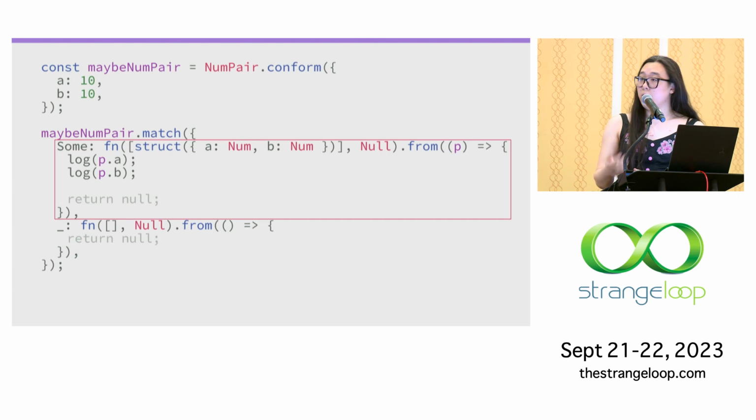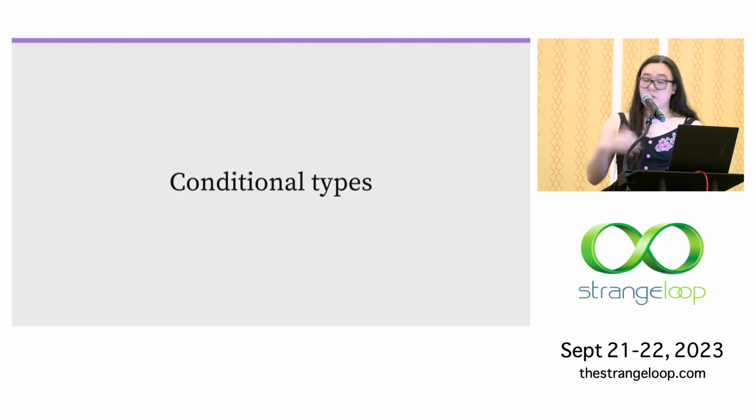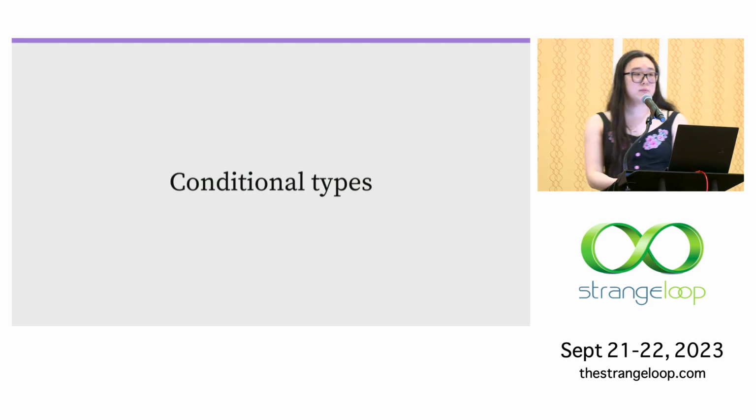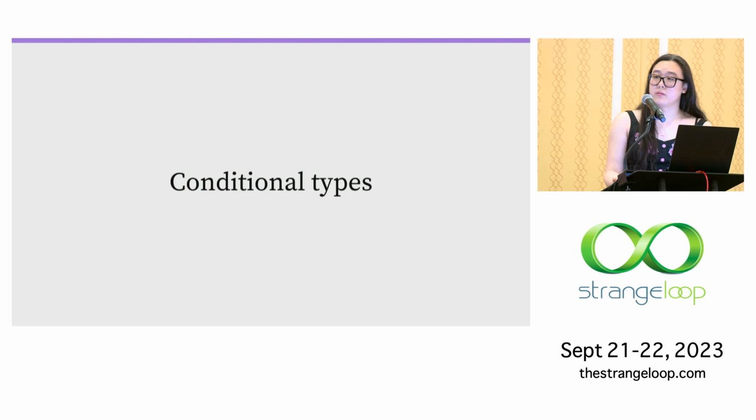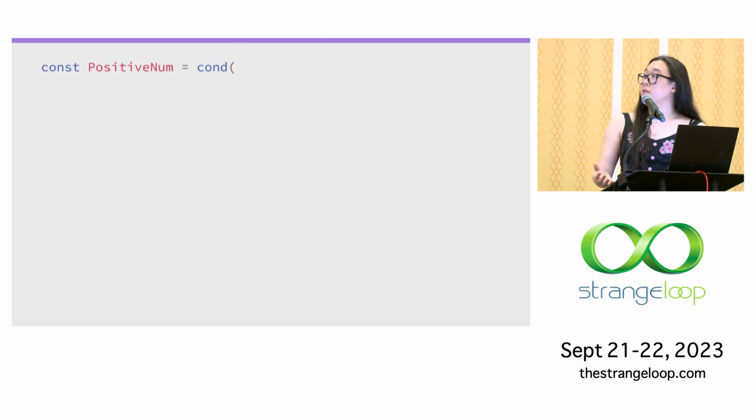And this enables us to, we also don't ever have to leave JavaScript to do work on types. We don't need a separate syntax for this, which many other languages would require. And so there's one other feature that I want to show that highlights Ectype's static runtime handoff ability, and that's conditional types. So we've seen how we can constrain a value to a type, but what about constraining a type to a value or a set of values? So for example, the set of all positive numbers, or only strings that are valid email addresses. So in Ectype, we can do that with conditional types.